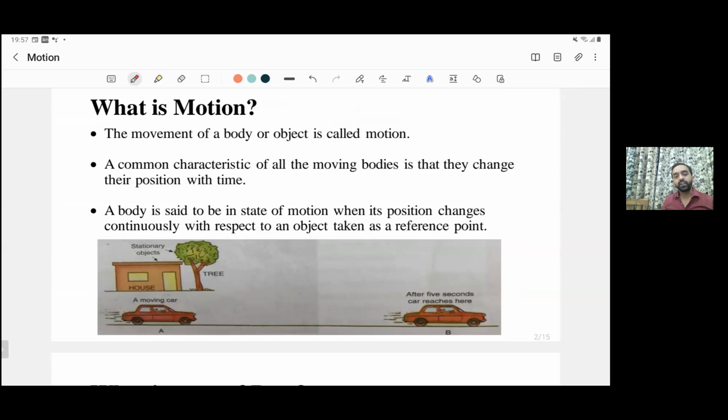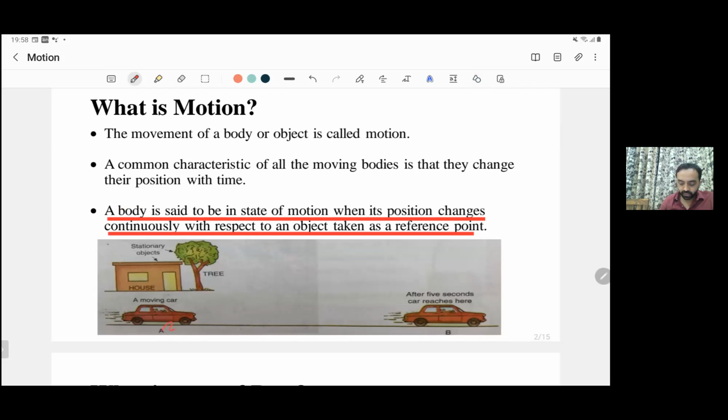But to be more specific, we can say whenever a body's position changes with respect to time, with the passing of time, we can say the body is in motion. Another way of saying it: a body is said to be in a state of motion when its position changes continuously with respect to an object taken as a reference point. That's very important. Whenever we have to describe whether any body is in motion or not, it is possible only when you define a reference point. Only by defining a reference point can we say a body is in a state of motion or in a state of rest.